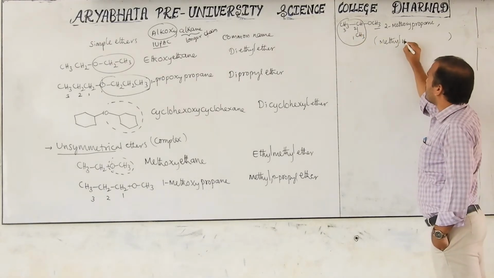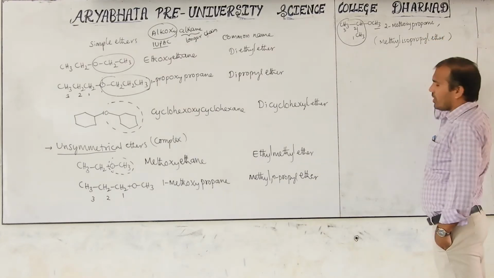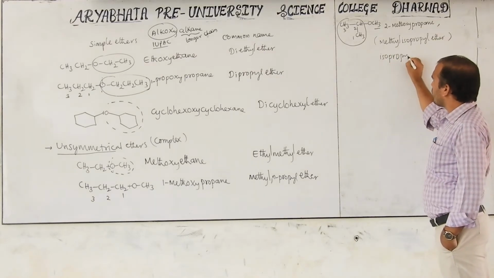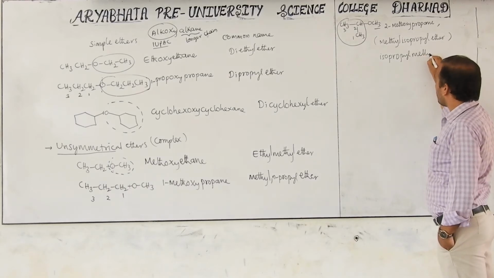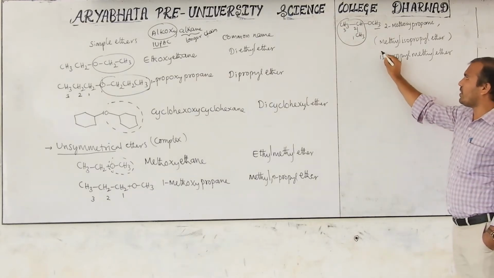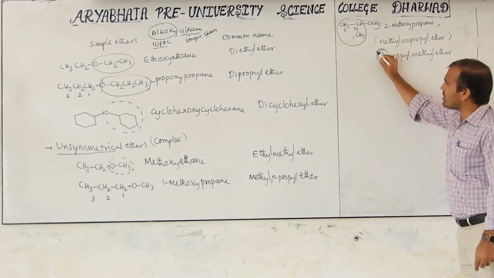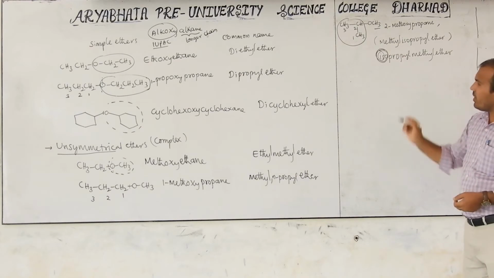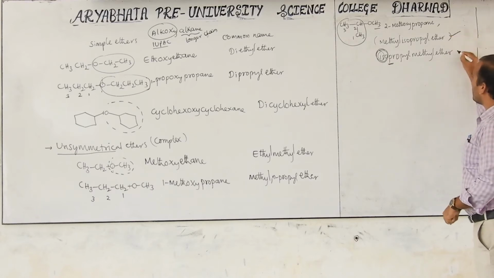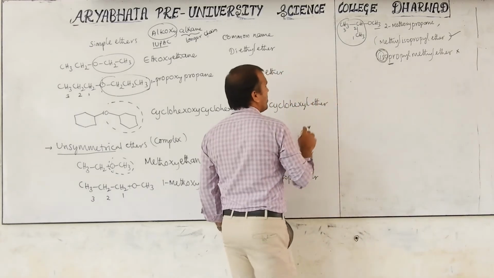Otherwise, you may be thinking like this: isopropyl methyl ether. Because some students may consider I will come first, then M, so they want to write it like this. But iso is not considered in the alphabetical order. Only P is considered in alphabetical order. That's why this is the correct name, this is the wrong name. Okay? That's why you have to observe carefully.